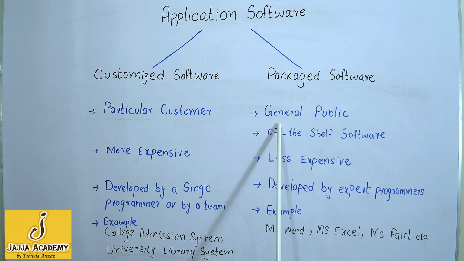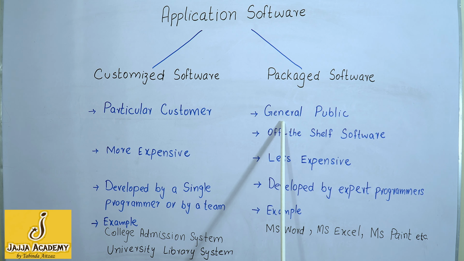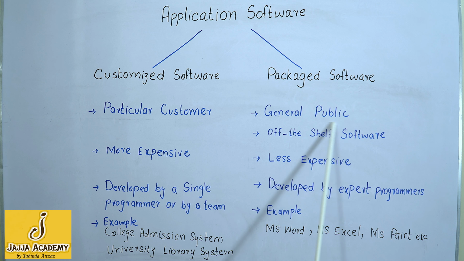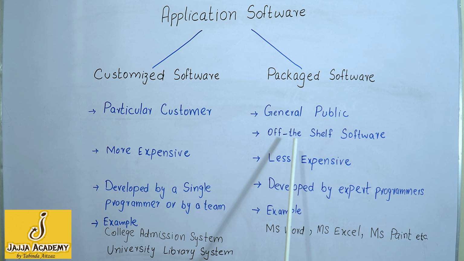Packaged softwares are designed to solve common problems, to perform daily routine activities. They are not designed to solve the problem of a particular customer, but to solve the common problems of the general public. And the packaged softwares are also known as off-the-shelf softwares.